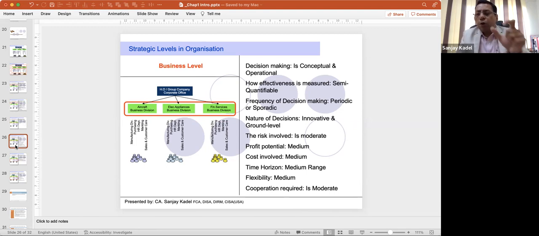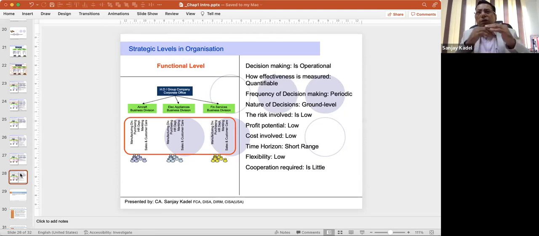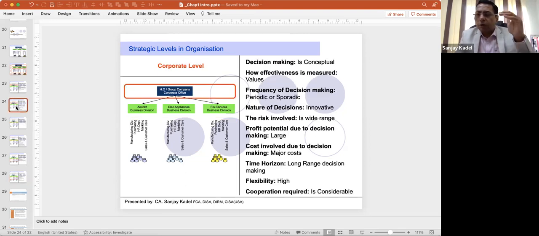When I use the word operational, it means day-to-day activities. So who will talk about the day-to-day activities? The functional level. The functional level decision making will be on a day-to-day basis, whereas corporate level decision making, the top level decision making, will be at a conceptual level, not at an operational level.